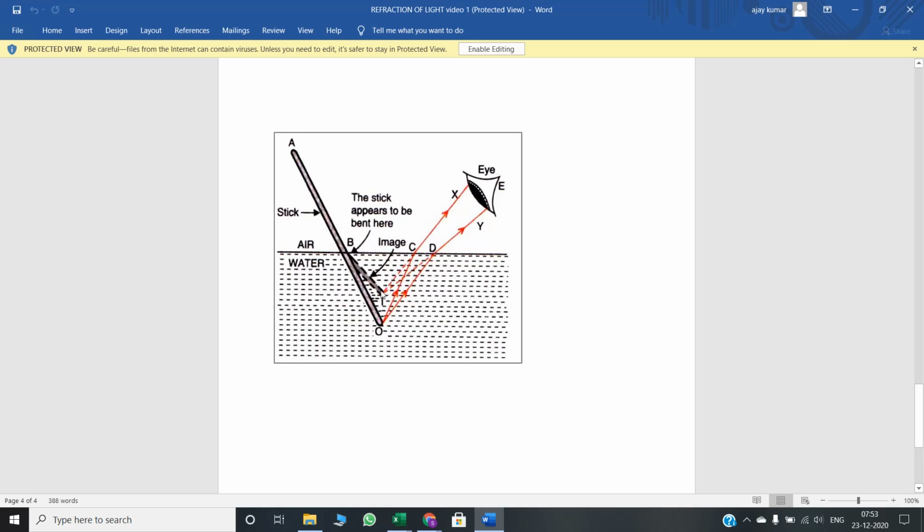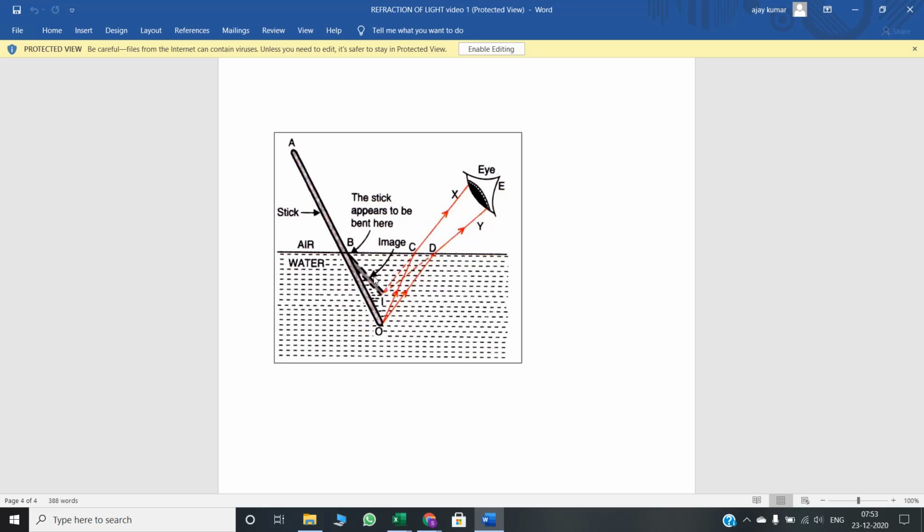Seems होता है, पता चलता है, मालूम होता है, but actual position is O, but it seems these two rays meet at the point I. So here the image of the point O, ये इमेज यहाँ पे बनता हुआ virtual image पता चलेगा BI. So we see the position of the end point of the stick BO as BI, right? And why has it happened? Due to refraction of light.